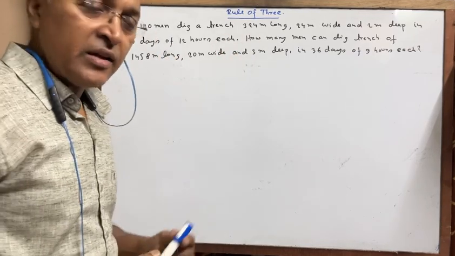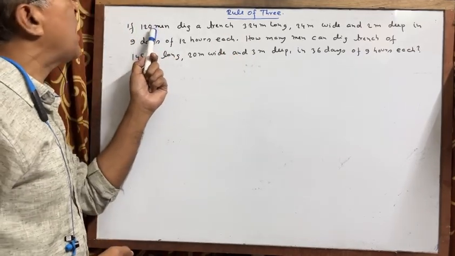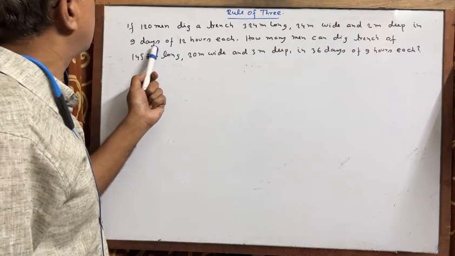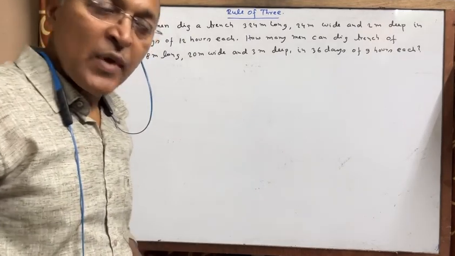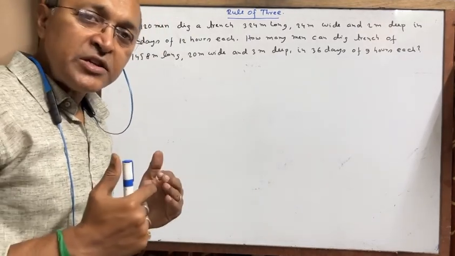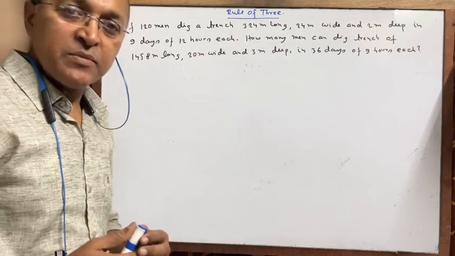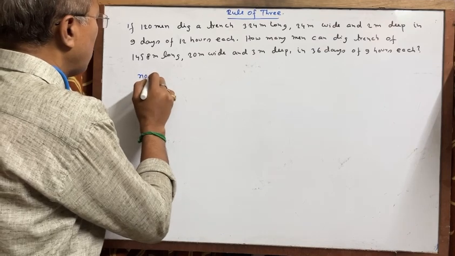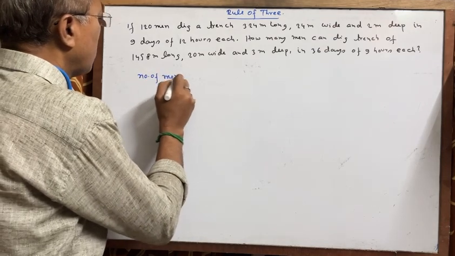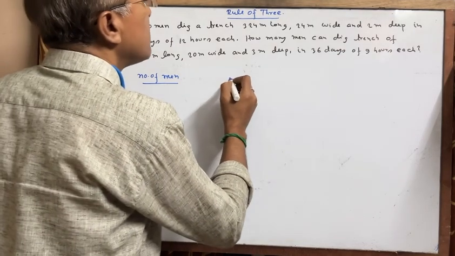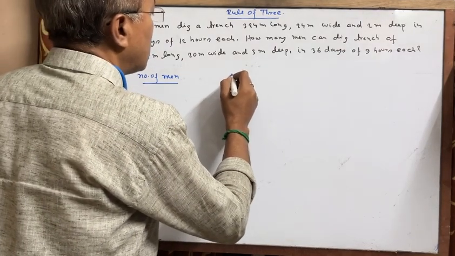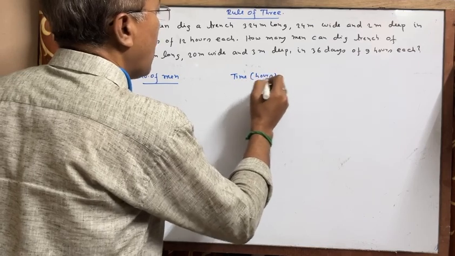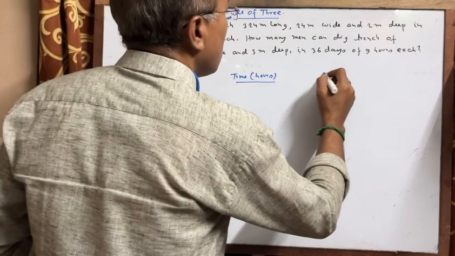So many factors are there, just take a look. Men, length, breadth, height, time, days, hours, etc. First we will change them into 3 factors: number of men, time in hours, and volume.